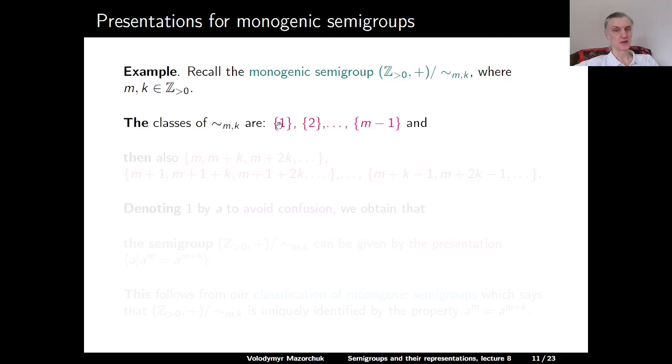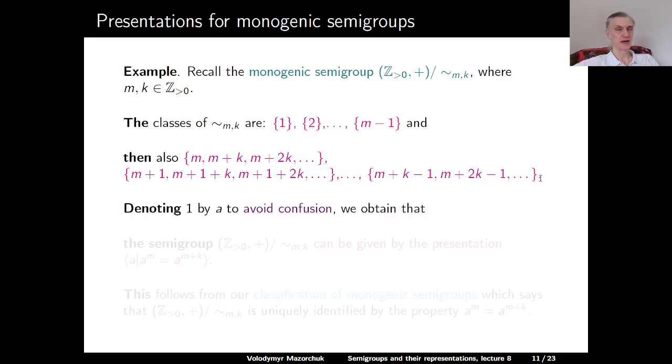So we have singletons 1, 2, and so on, m minus 1. And then infinite classes m, m plus k, m plus 2k, and so on, m plus 1, m plus 1 plus k, m plus 1 plus 2k, and so on, and then m plus k minus 1, m plus 2k minus 1, and so on.